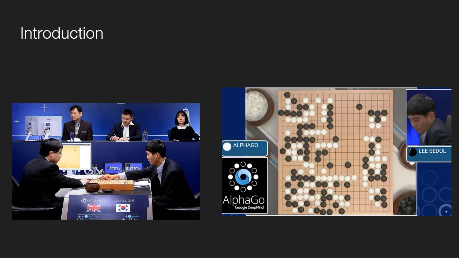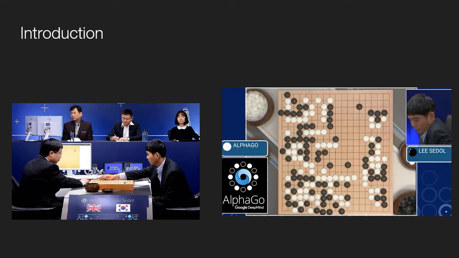People had tried to throw many different algorithms at Go, and none of them were able to find much success due to the enormous scale of the problem and the ingenuity required to be a skilled player. In 2014, a British artificial intelligence company called DeepMind began working on a project called AlphaGo, with the goal of creating an artificial intelligence that could beat the greatest Go players in the world. They did that in 2016 when AlphaGo defeated Lee Sedol, the highest ranked player in the world at the time,